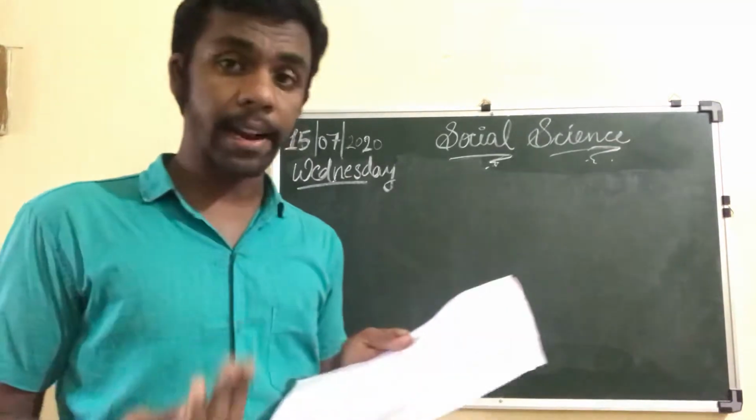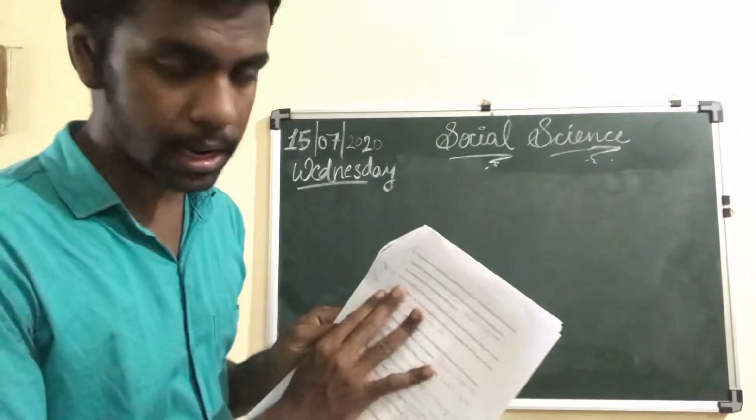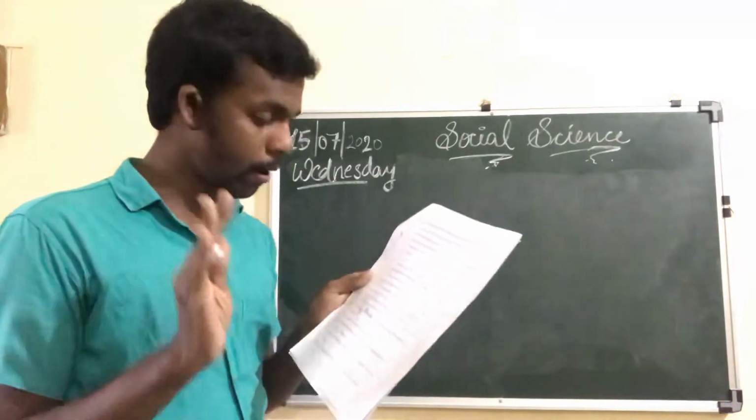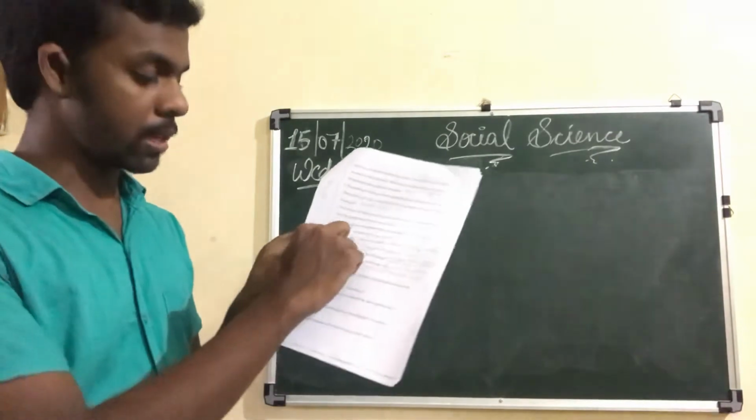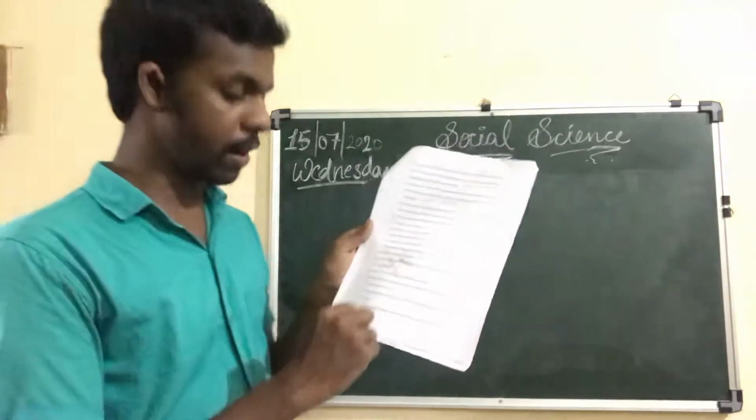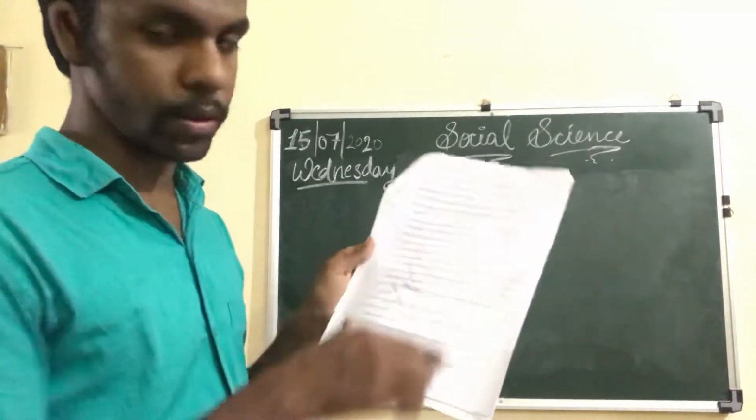When you start writing the question answers of the worksheet, you have to start from question number 7, because these are the questions which are different.